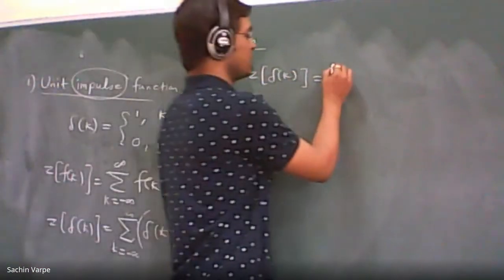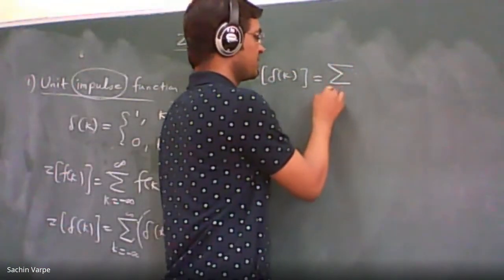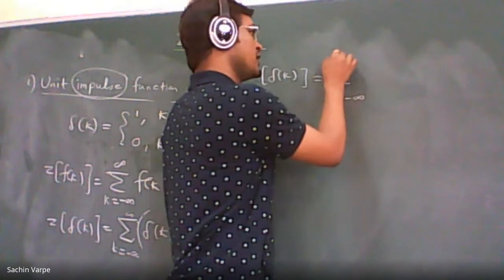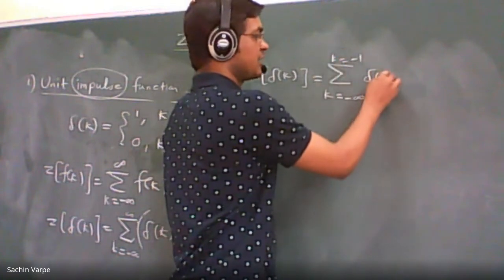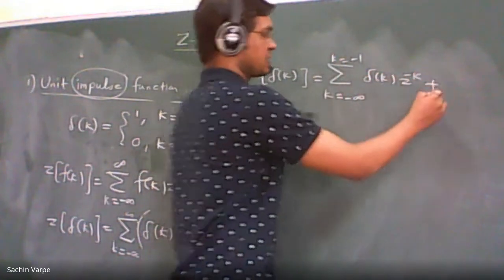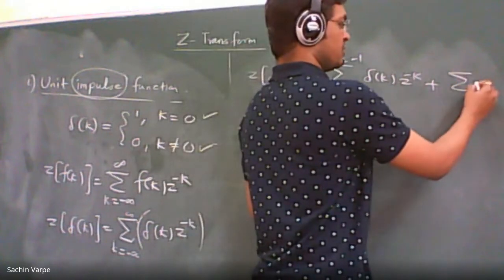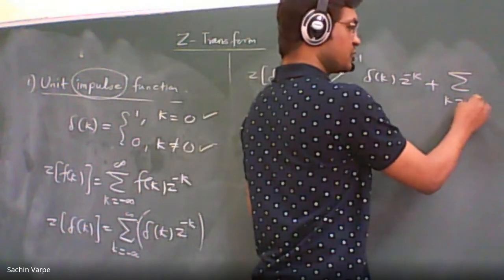Right here, k equal to minus infinity to k equal to minus 1, it is the negative summation plus the summation where k varies from 0 to infinity.